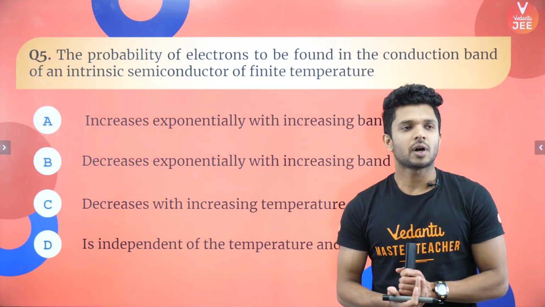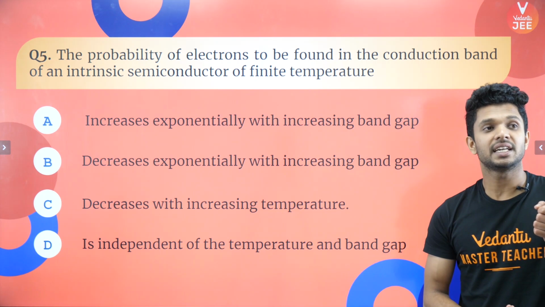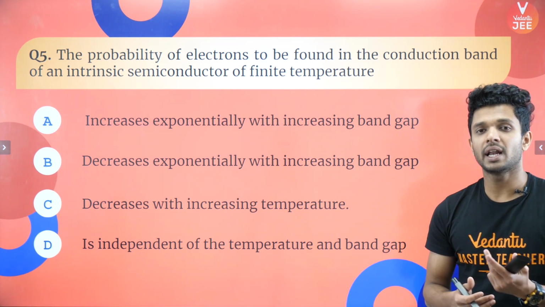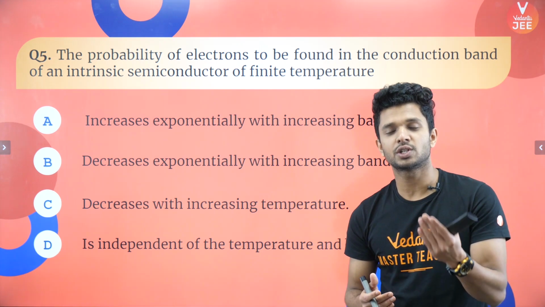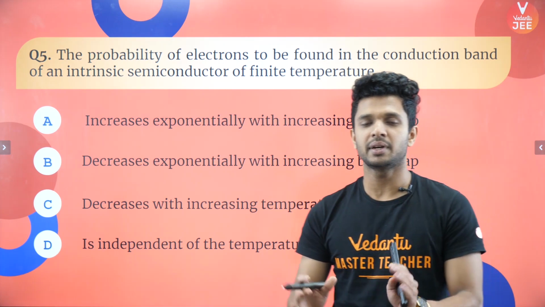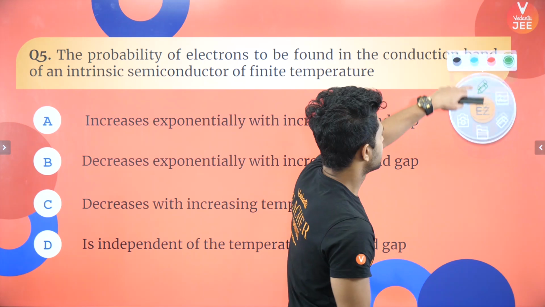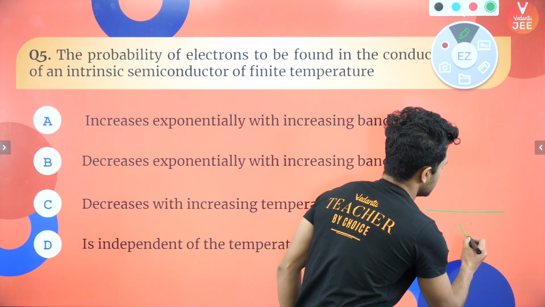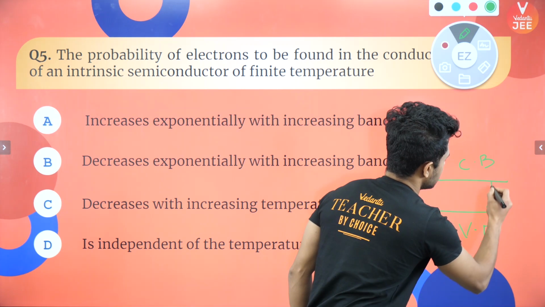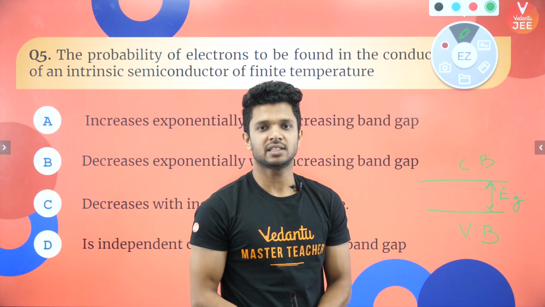Next, the probability of electrons to be found in the conduction band of an intrinsic semiconductor at finite temperature depends on what? What will happen to the number of electrons in the conduction band according to the energy band gap and also the temperature? So let me draw the figure of that. The figure which shows the valence band and the conduction band, and the energy difference between them is called the forbidden energy gap or the energy band gap, right?